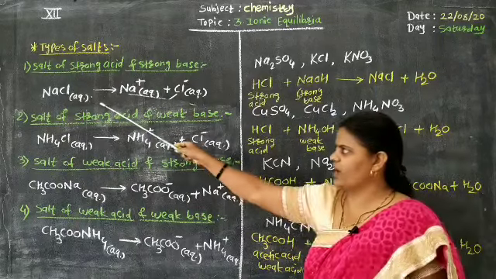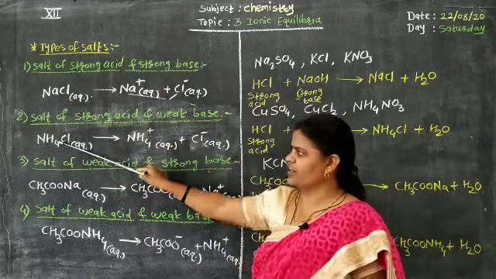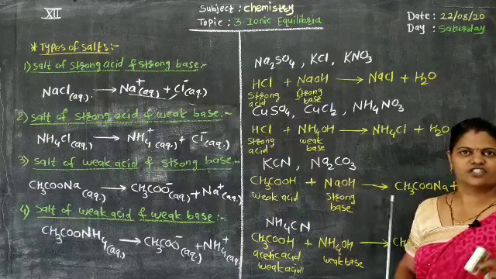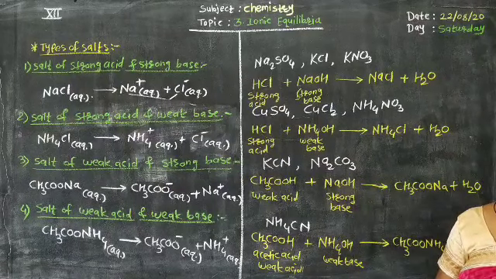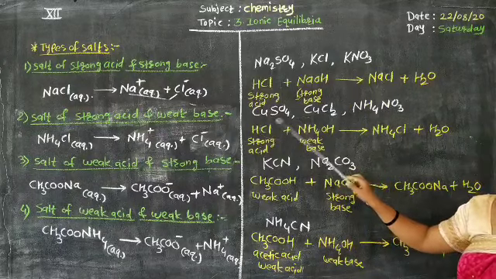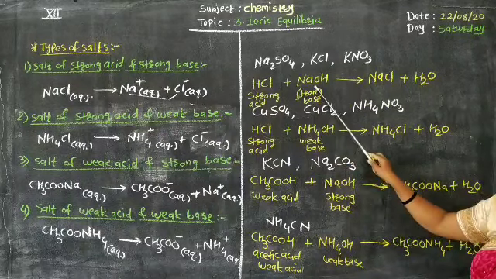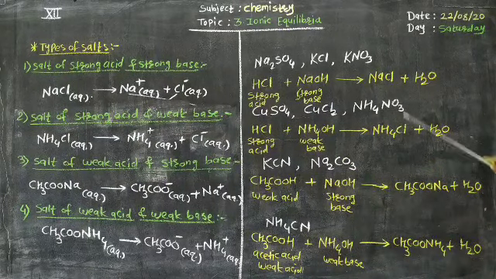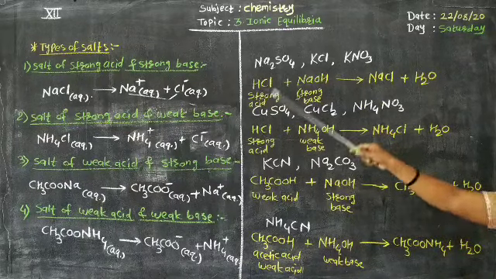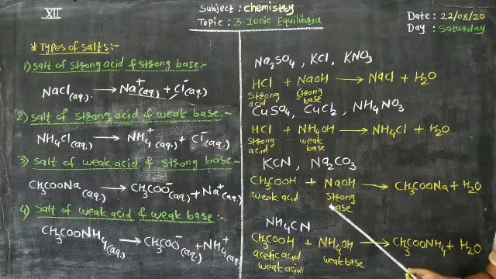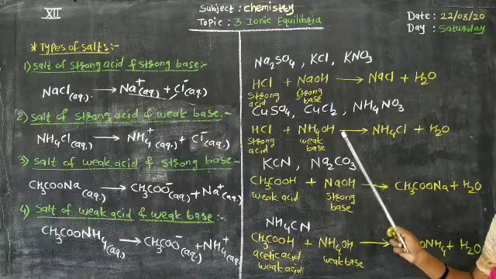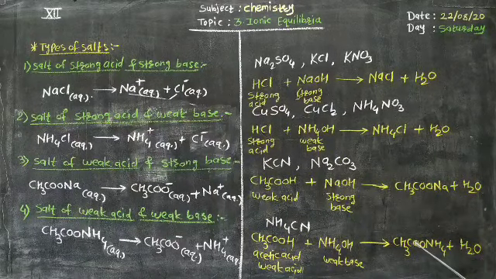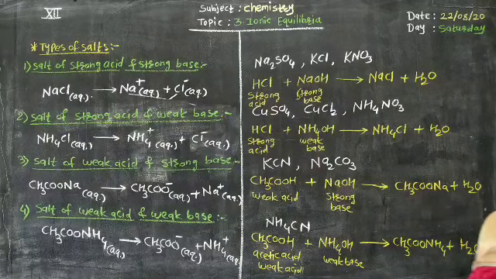If you are unable to identify just by observing the salt which type it is, then just remember which are the examples of strong acid, strong base, weak acid, weak base. Dissociate your salt, or combine the acid and base for the formation of that particular salt. Then you may come to know which kind of salt it is. This topic is very important as far as multiple choice questions are concerned in CET, JEE or NEET exams. One of the questions may be on this topic. Okay, so this is about the types of salts.